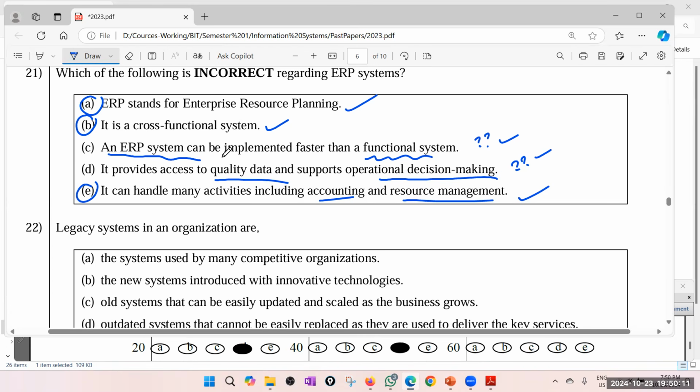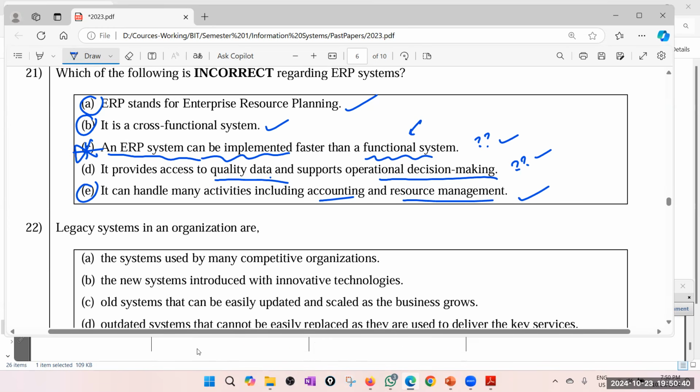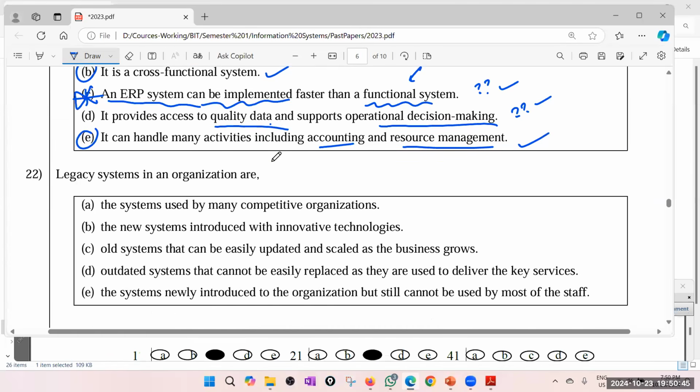ERP system can be implemented. Can be implemented means developed. Of course, ERP system development takes a lot of time because it has a lot of functionalities. Okay, so therefore ERP system cannot be implemented faster. It takes a lot of time because functional system is just one or two functionality like accounting system. So therefore, I'll definitely go for C because I'm looking for this wrong answer. Yes, C.